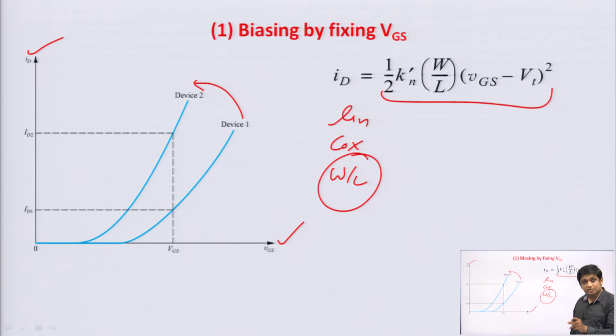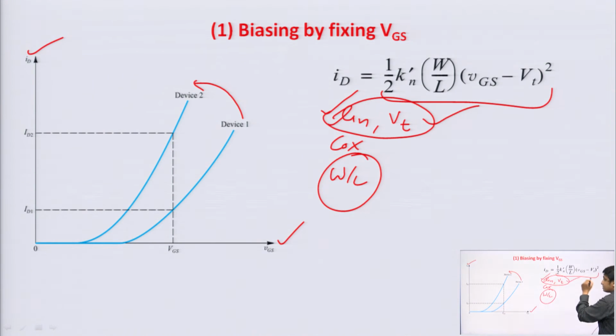If the temperature is changed, then your mu n can change, your Vt can change. Vt is the threshold voltage, mu n is the mobility of the electron, and it is a temperature dependent parameter. If the temperature changes, then mu n and Vt will change, and if mu n and Vt change, then your drain current will change. Again the same thing, we need to fix this drain current, that is why we are doing this biasing, that is why we are studying this biasing.